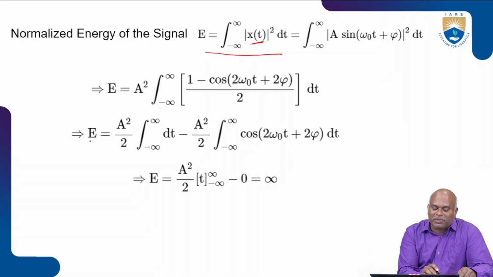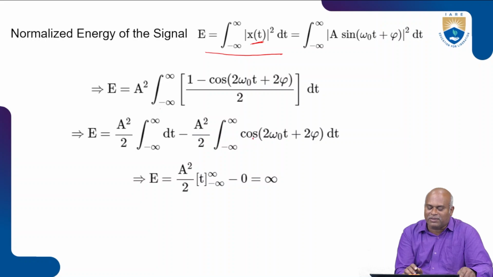Then the next step: E is equal to a square divided by 2 times the integration from minus infinity to plus infinity of dt, minus a square by 2 times the integration from minus infinity to plus infinity of cos of 2 omega t plus 2 pi dt. This term is entirely represented as 0. If we integrate the cos over minus infinity to plus infinity, it will be 0.